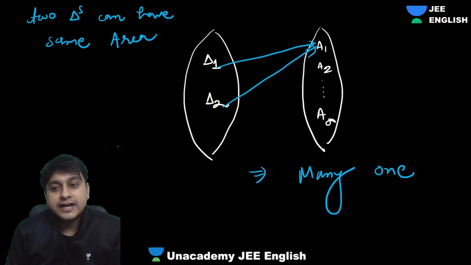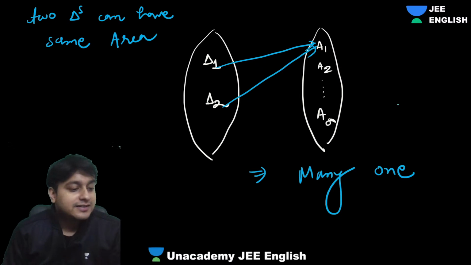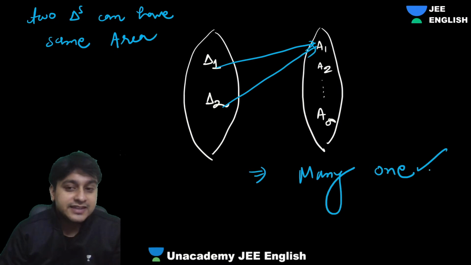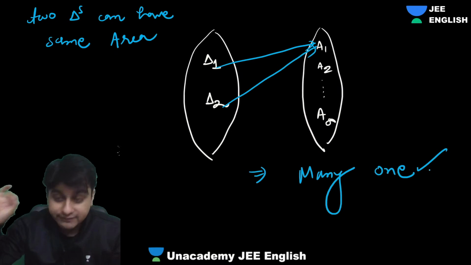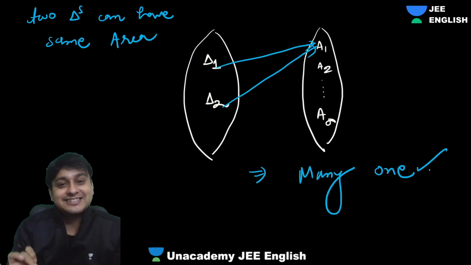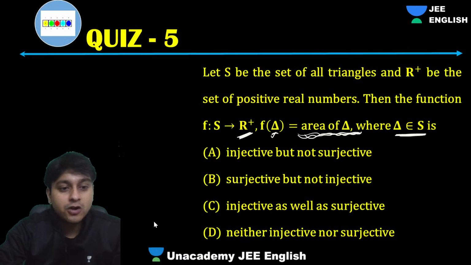Can two triangles have the same area or not? Yes, obviously. So it's a many one function for sure. Everyone understood? So two triangles can have the same area, and that's the reason why it is a many one function. So it is not injective. Injective means obviously one one.